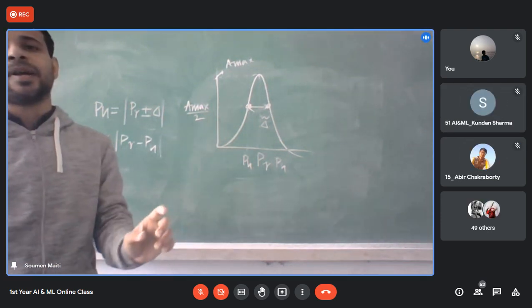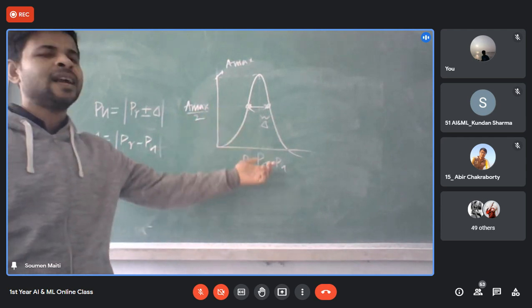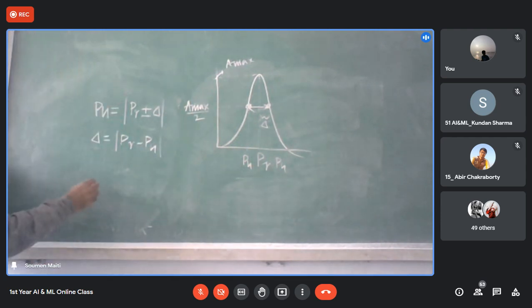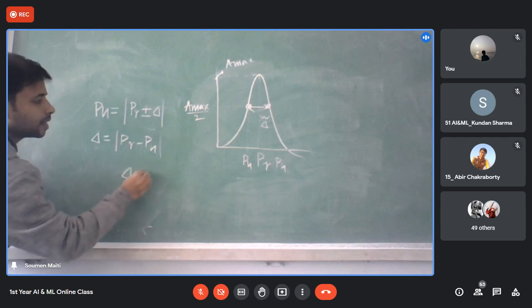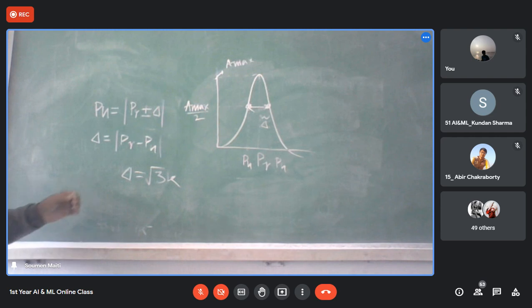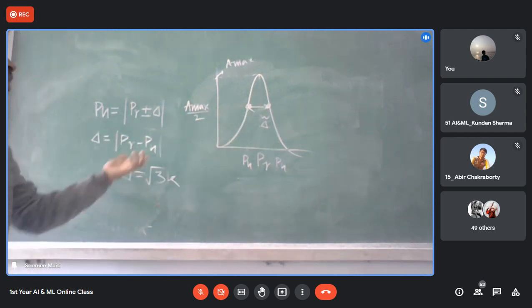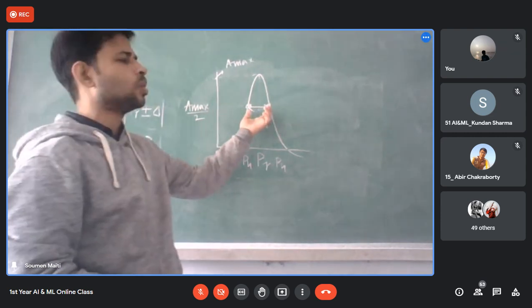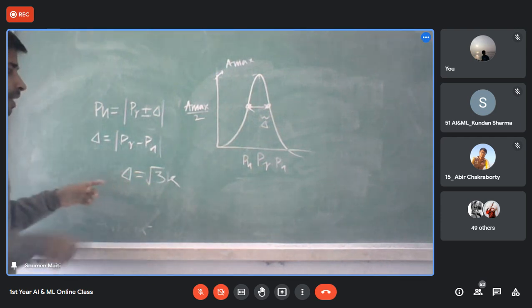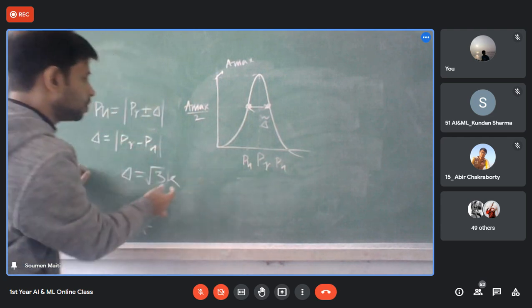Mathematically and experimentally, it is checked that if we calculate the value of delta for the forced oscillator, delta will depend on K, and delta equals root 3K. Delta is the half, or you can say 2 delta; there will be no issue, it will just be another constant. Delta is the distance between the half maximum point and the resonant one, and it depends on K.